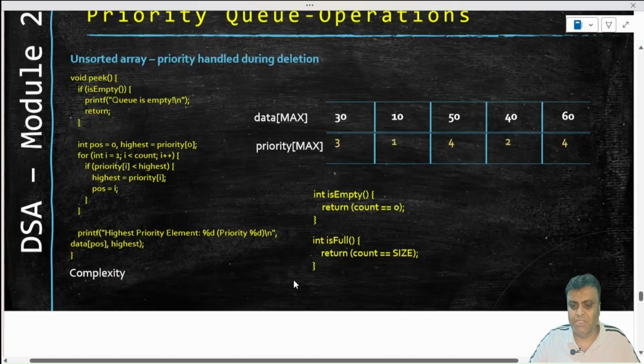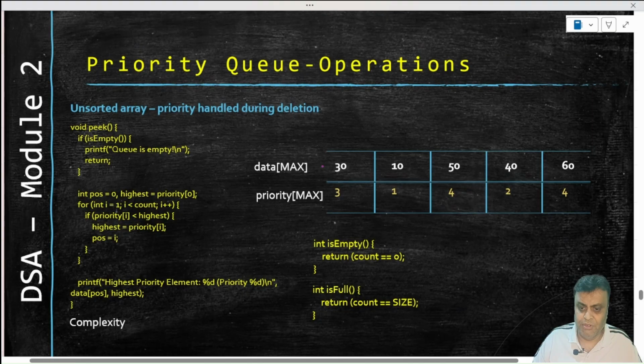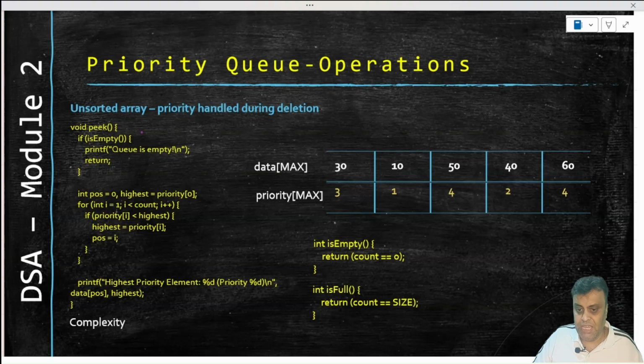The rest of the operations are pretty simple enough. We will go quickly through that. Again, in an unsorted array, if this is the data and priority, then peek is an operation which will not delete the highest priority. It will still be there, but it will be sent for a print. So the same algorithm will run for delete that we saw.